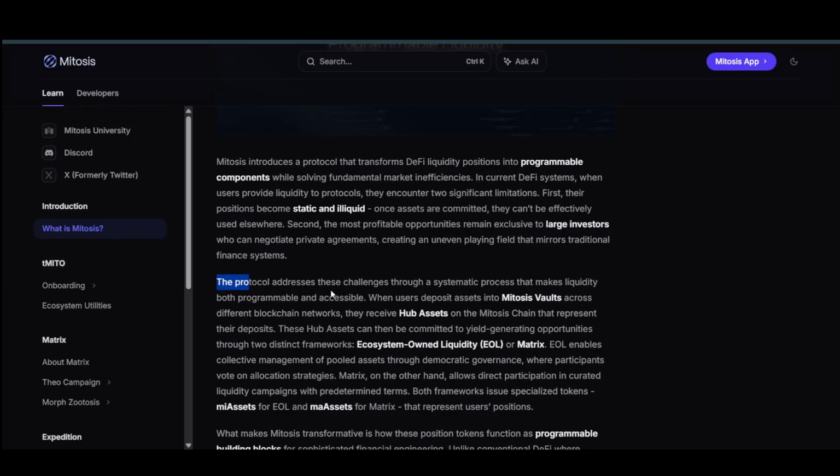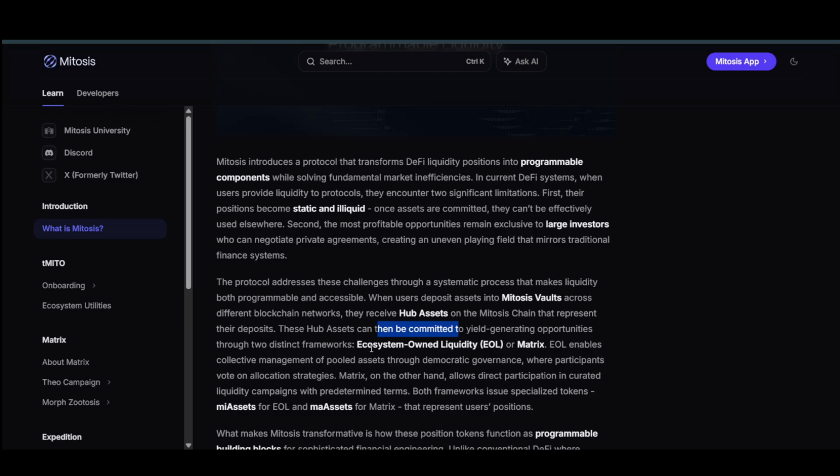Anyways, moving on. Whenever a user deposits into the Mitosis vault across different blockchains, they receive hub assets on the Mitosis chain that represent their deposits. These hub assets can be committed to yield generating opportunities through two distinct frameworks.